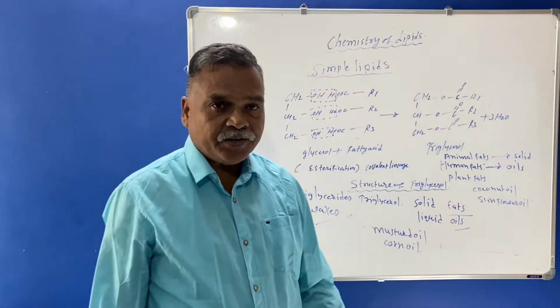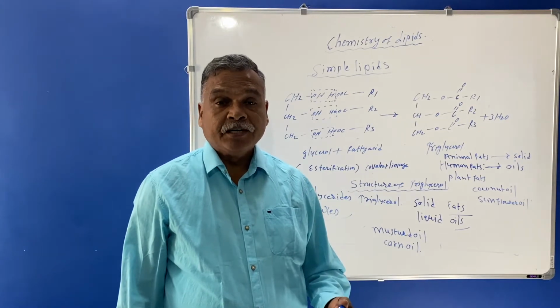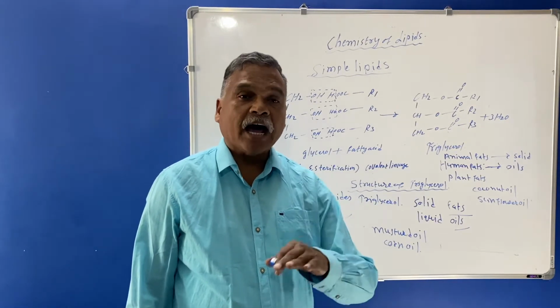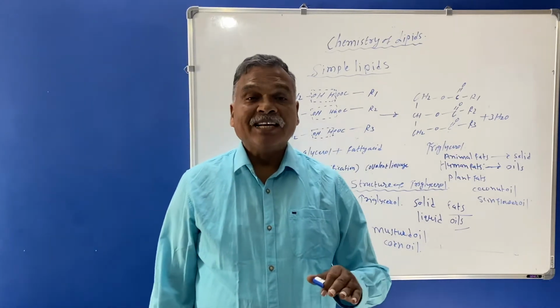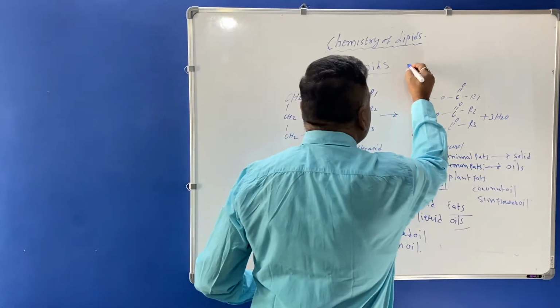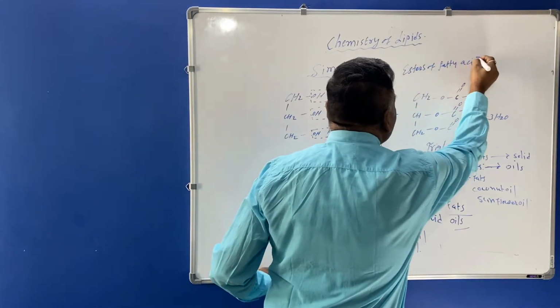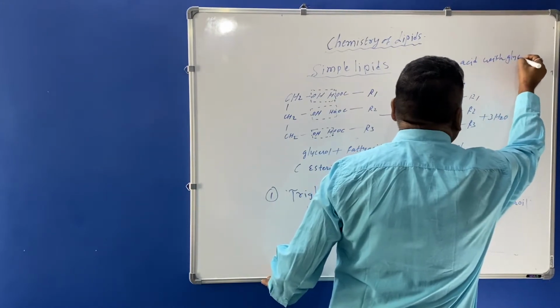So in the definition, the simple lipids are nothing but the esters of fatty acids with alcohol, and this alcohol is present in the form of glycerol. So they are the esters of fatty acids with glycerol.